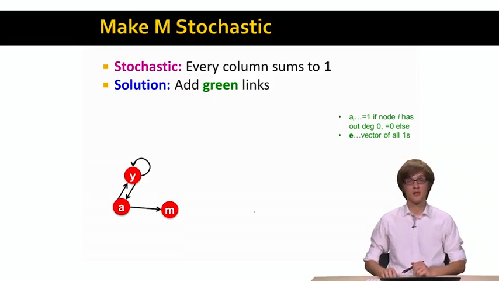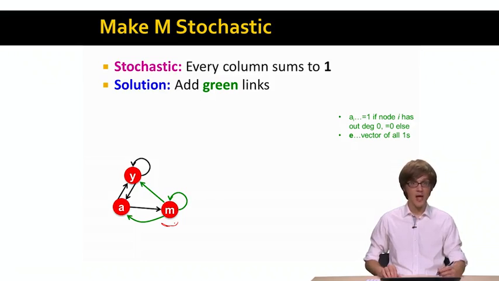A matrix is stochastic if its columns sum to 1. In the case of dead ends, when we have this node M that has no outlinks, the column for node M did not sum to 1, it summed to 0, and the stochasticity condition for the matrix was violated.